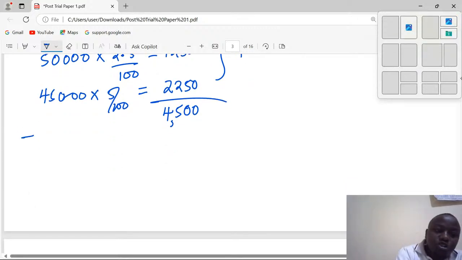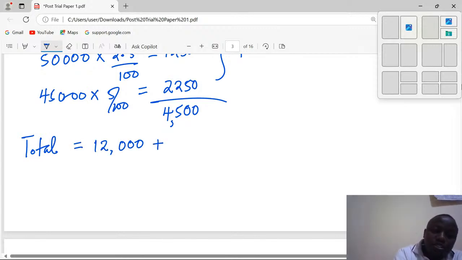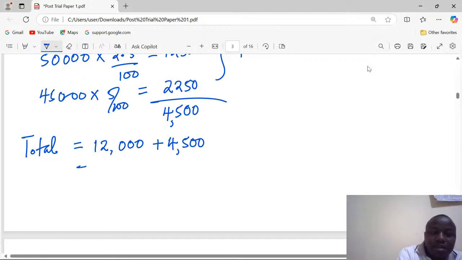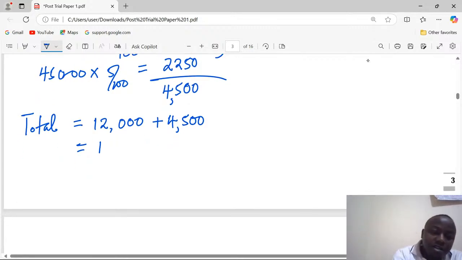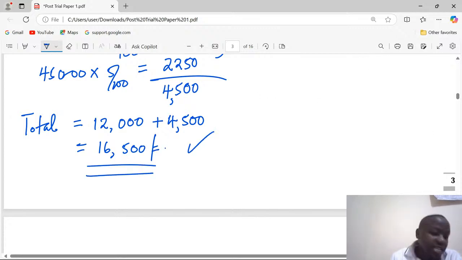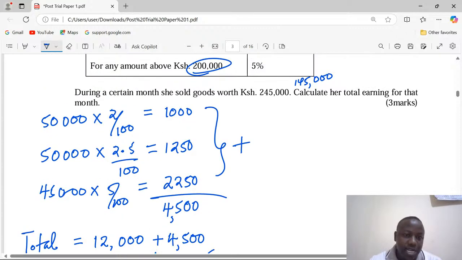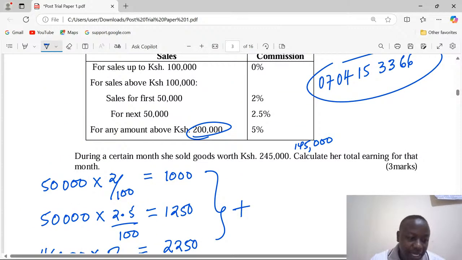But now there is the total earning for that month. Apart from this commission, there is a basic salary of 12,000, then commission depending on the goods sold. This means the lady got a total earning of 16,500 Kenya shillings. That was the total earning for the particular lady in this given month. So that's how we calculate the total earning.